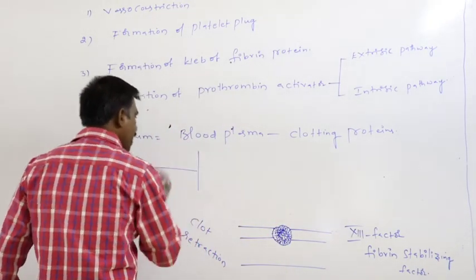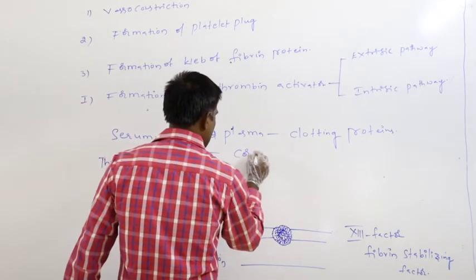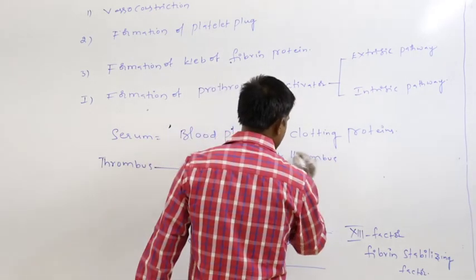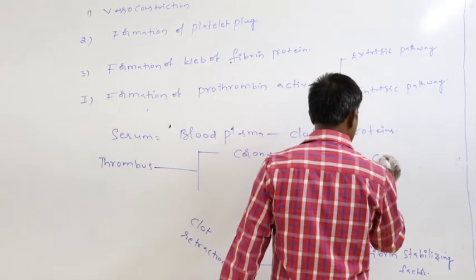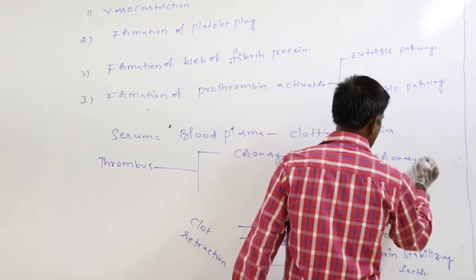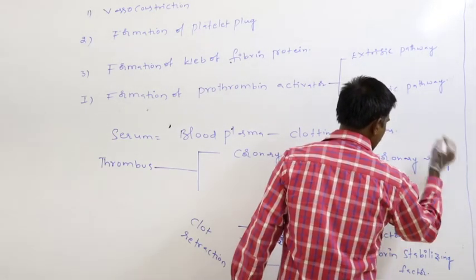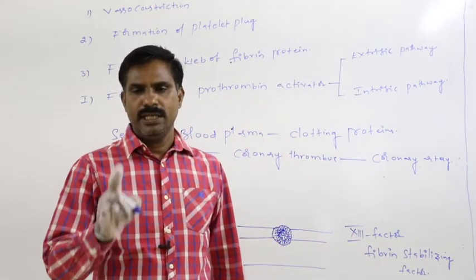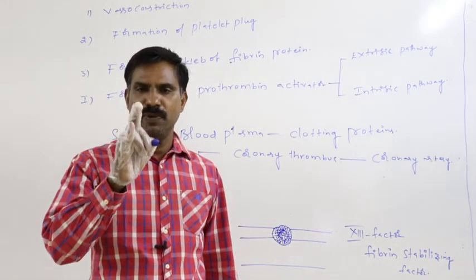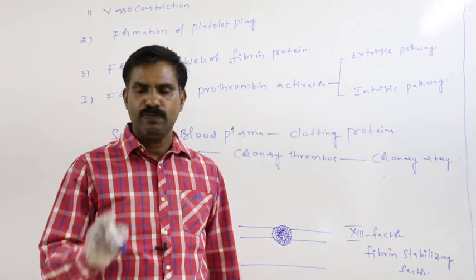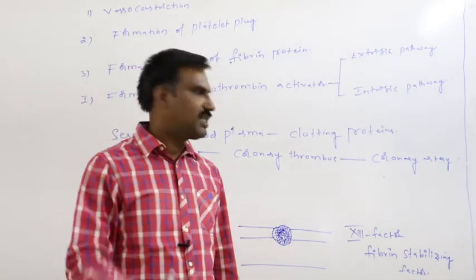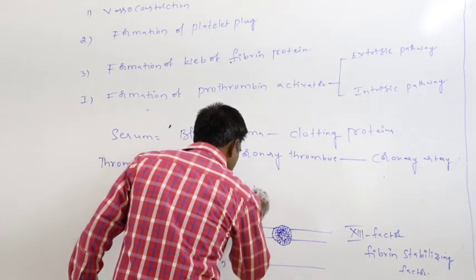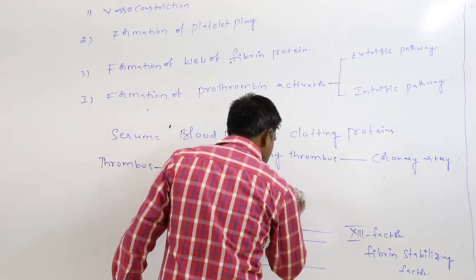This thrombus may be a coronary thrombus, that is principally formed in the coronary artery. Coronary artery is nothing but the blood vessel which supplies the blood to the heart wall. The blood vessel which supplies the blood to the heart wall is said to be the coronary artery, or a cerebral thrombus.